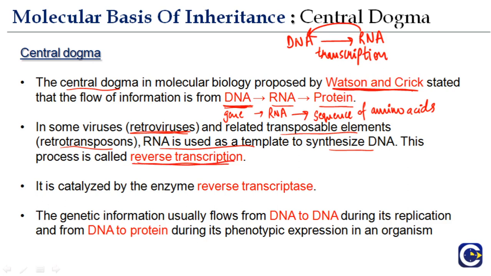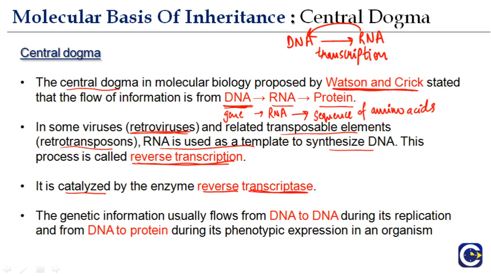Just because DNA to RNA is called transcription, RNA to DNA is reverse transcription, and it is catalyzed by the enzyme reverse transcriptase. It is very easy to remember. DNA to RNA, which takes place in most organisms, is called transcription. However, in certain retroviruses and retrotransposons, RNA is used as a template to synthesize DNA, and this is called reverse transcription, which is catalyzed by the enzyme reverse transcriptase.